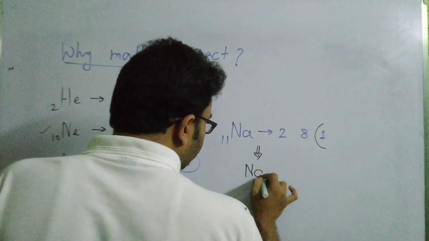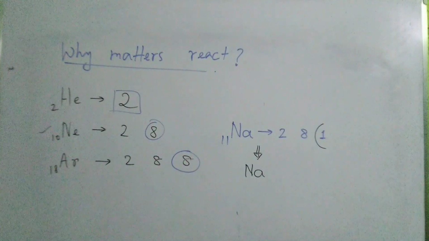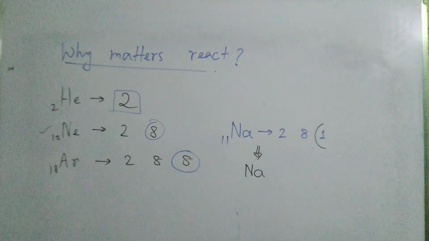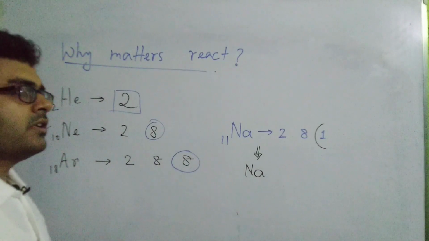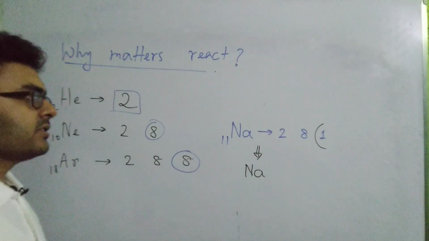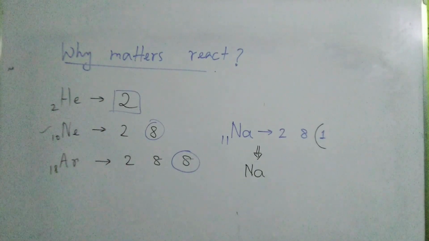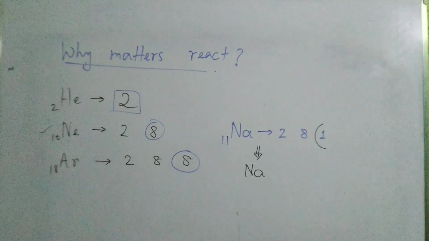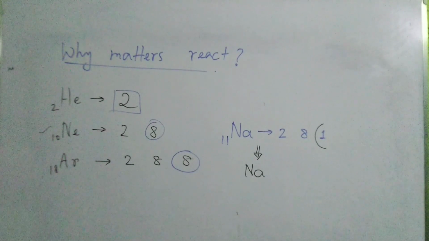Now what is an ion? Ions are charged atoms. You have already read this concept, but for those who are new to this word, ions are nothing but charged atoms. In general, we have said that atoms have an equal number of protons and electrons.